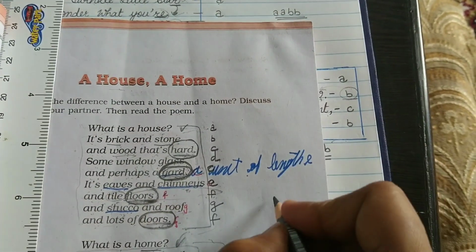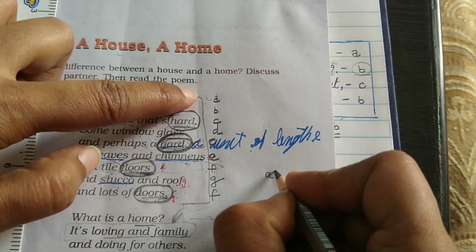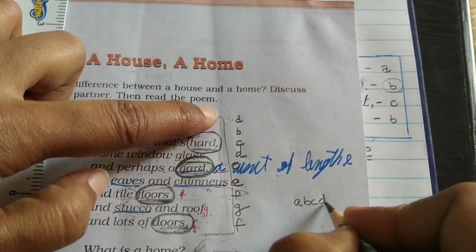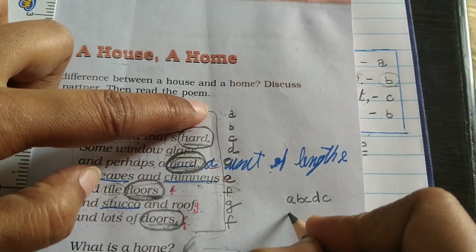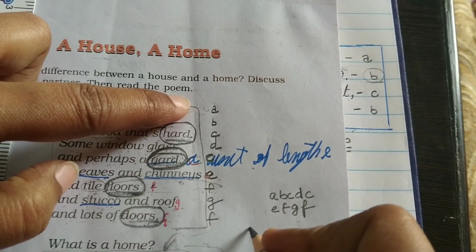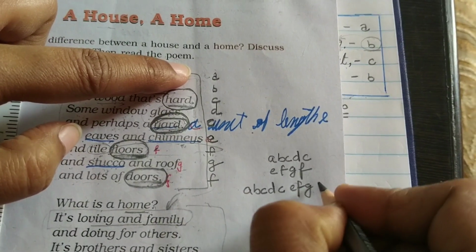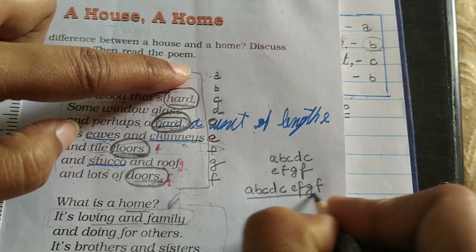Now see, it is a 9-line stanza and it is A, B, C, D, C, E, F, G, F. It's a long one, no? It's not properly rhymed. But yes, it is having a similar pattern. This is the whole rhyming scheme.